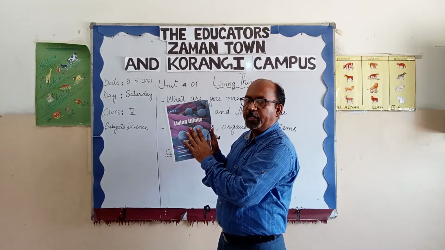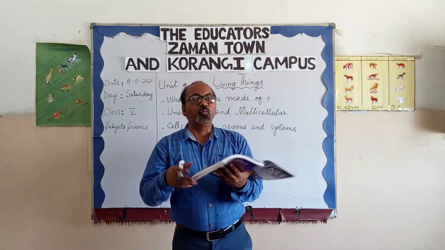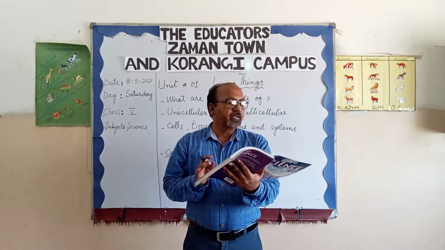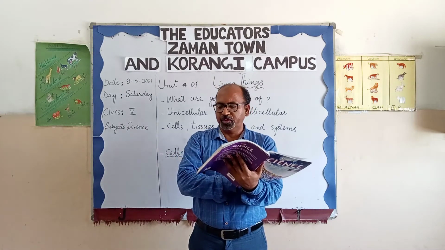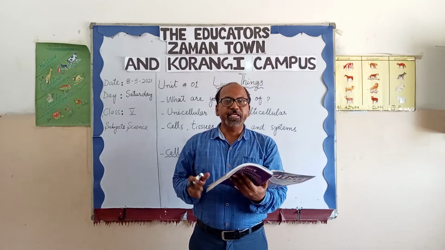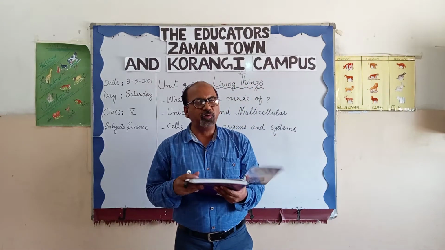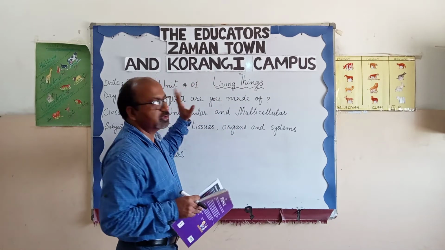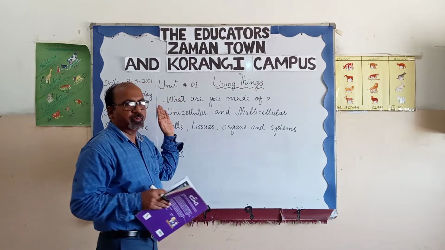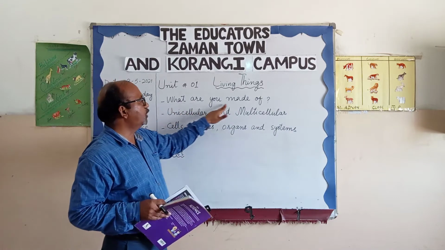We will discuss page number 2, page number 3, page number 4 and page number 5. These are the pages which we are going to discuss today. The name of the chapter is Living Things and this is Unit 1. The topics are: what are you made of?